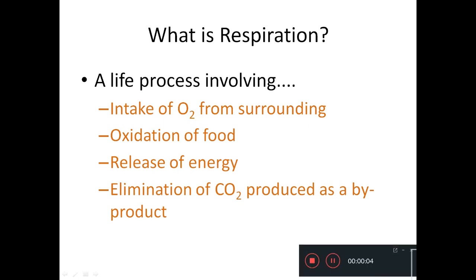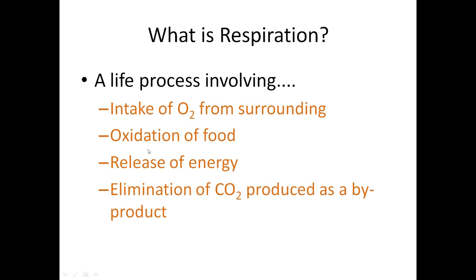Second one, oxidation of food. We know that for respiration, we have to oxidize the food. Here the food represents the simple substance glucose. For this oxidation, oxygen is needed. How are we getting oxygen? From the surroundings. By this oxidation, we obtain energy, which is given as release of energy.